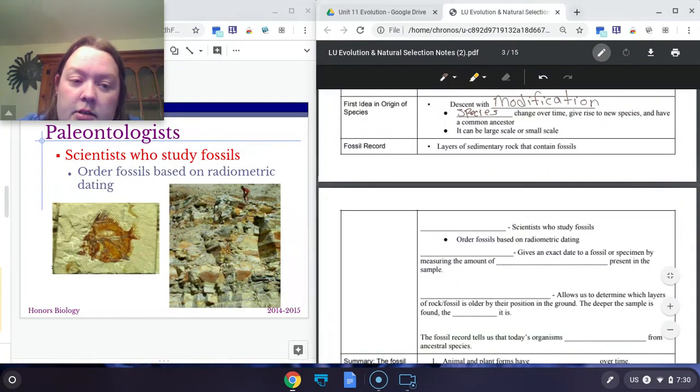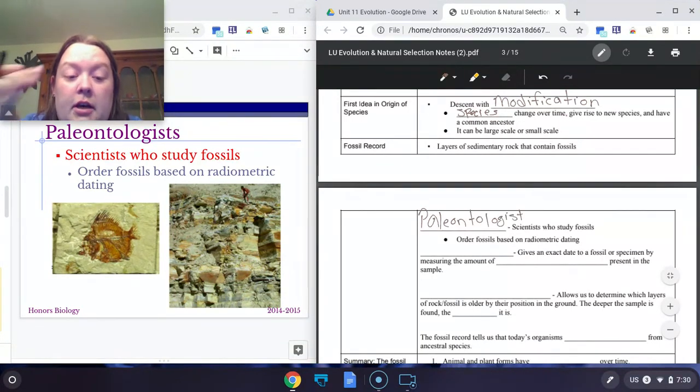Paleontologists are the scientists that actually study fossils on a large scale, and new species are still being discovered today. So paleontologists are still looking at various different sites around the world, finding new fossils, finding new species that used to exist. And then these fossils can be used to help determine the structures of organisms from the past and when those organisms may have lived.